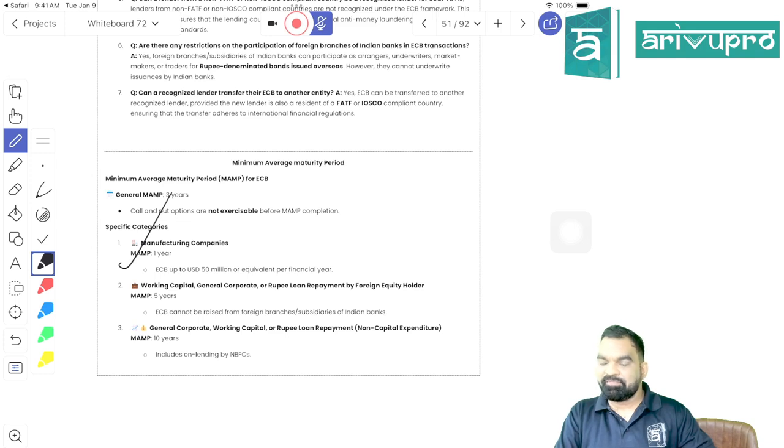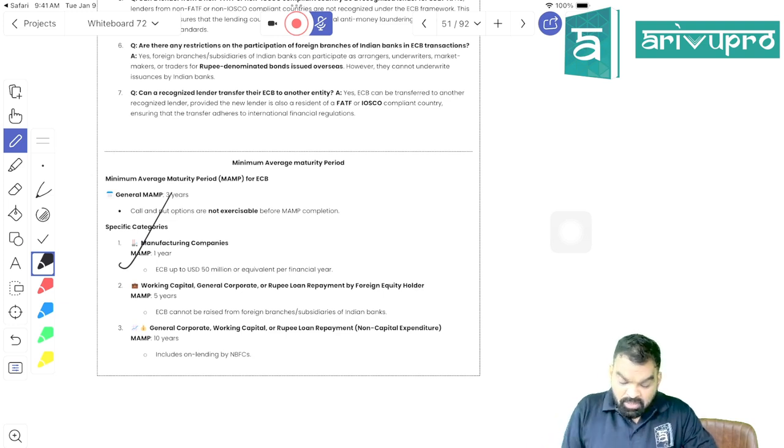Means, can I say that manufacturing companies can acquire working capital from overseas, but non-manufacturing companies cannot acquire working capital from overseas, right? Right, students? Am I right? If the manufacturing company is willing to acquire ECB, they can acquire ECB having a minimum average maturity period of 1 year, but the value of ECB should not be more than 50 million US dollars per financial year. Getting everything, students?